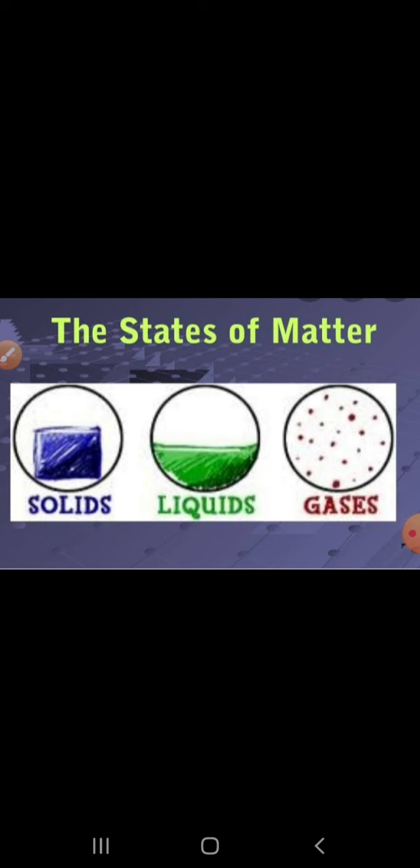Chemistry. And in this lecture, we are going to study about interconversion of states of matter, or in easier words, you can say changes of states of matter. Now, as in the previous videos, I have told you all about solids, liquids, and gases, which are the three states of matter. Based on these three main states only, we are going to study about interconversion of states of matter. So, before starting the topic, one should know what is interconversion.